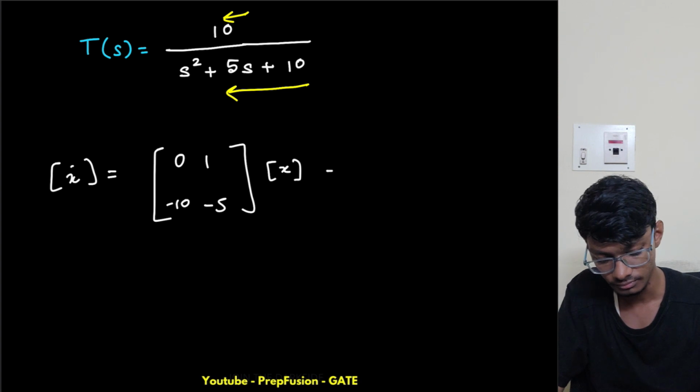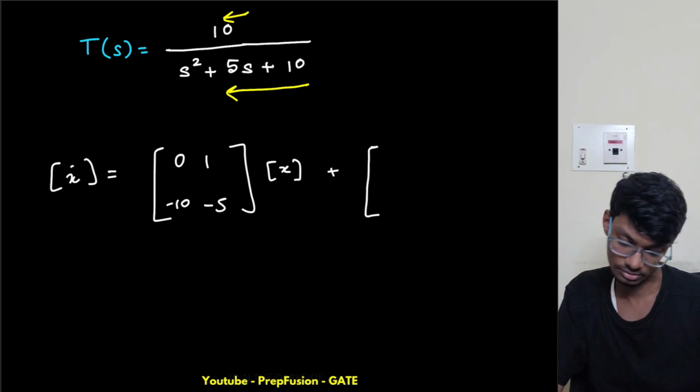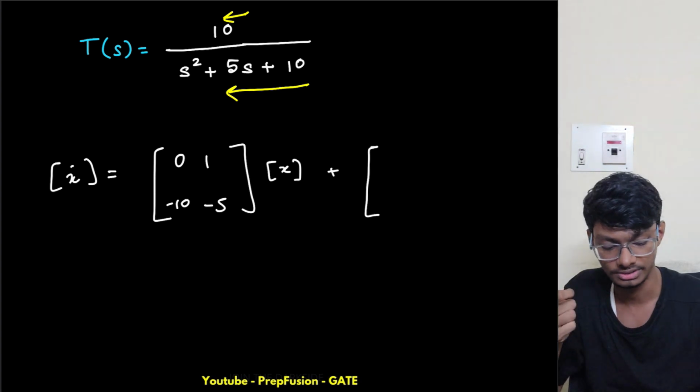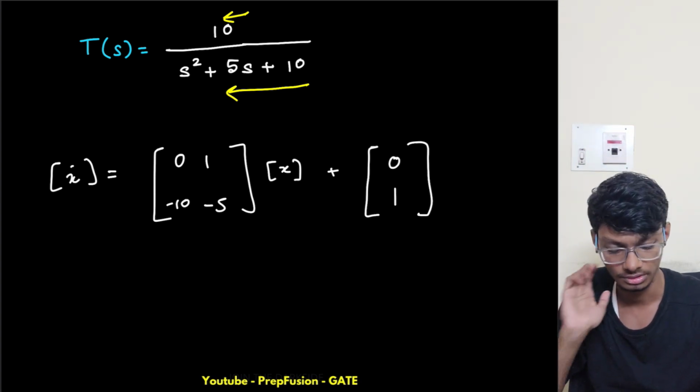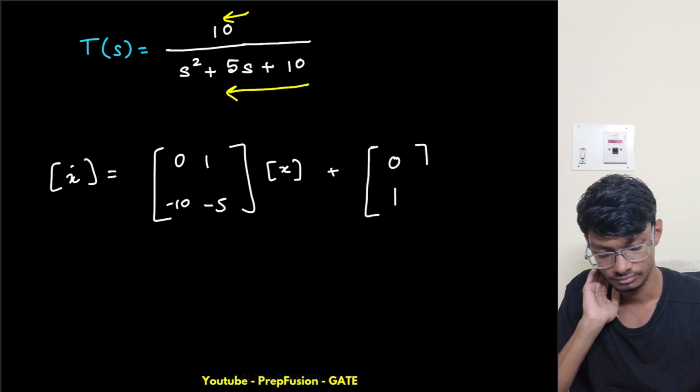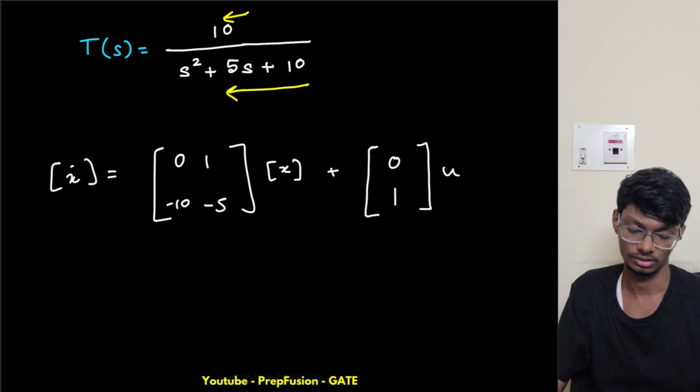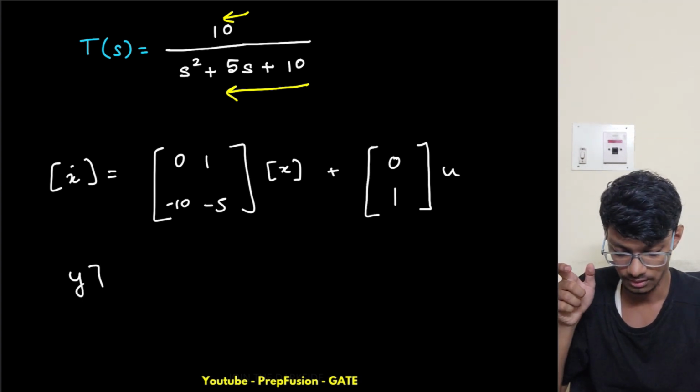Plus what else do I have? I have the B matrix. So the B matrix is simply 0 1. It is standard form only, times u. Okay, 0 1 times u. Now what is my Y matrix equal to?